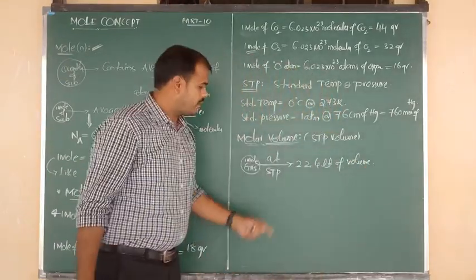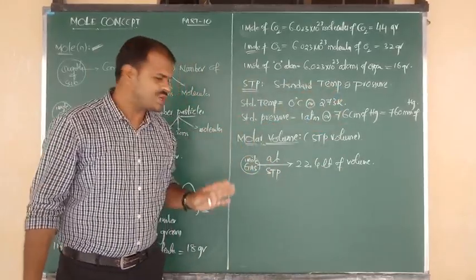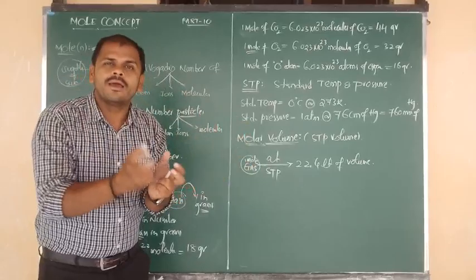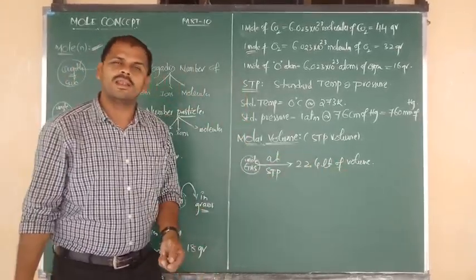So once again, at STP condition, at standard temperature and pressure, 1 mole of any gas occupies a fixed amount of volume, that is 22.4 liters.